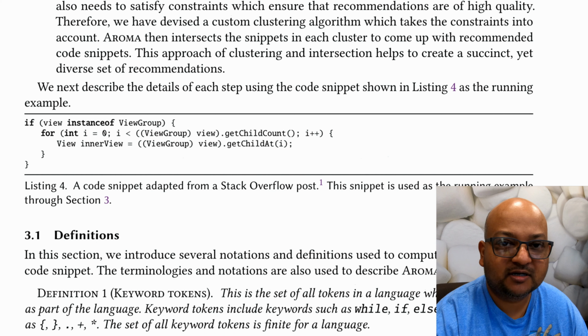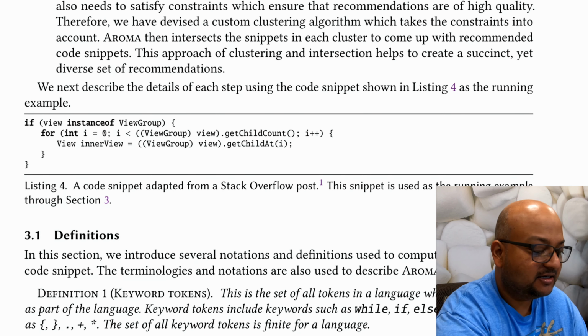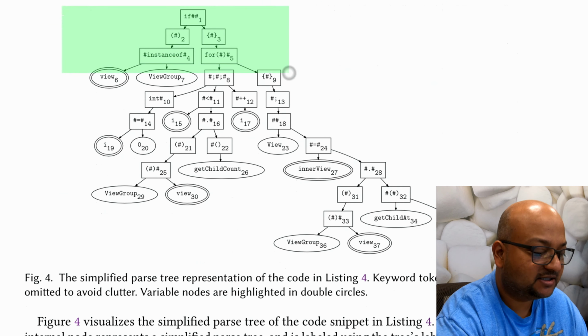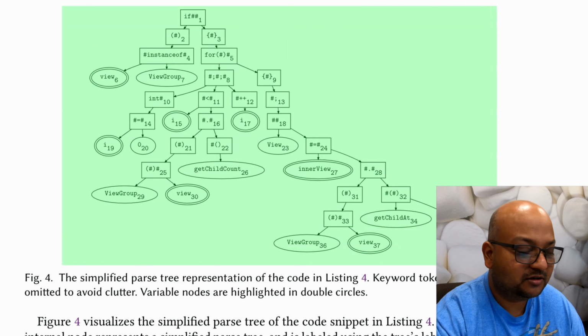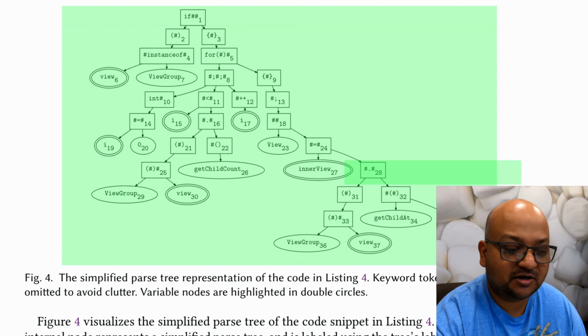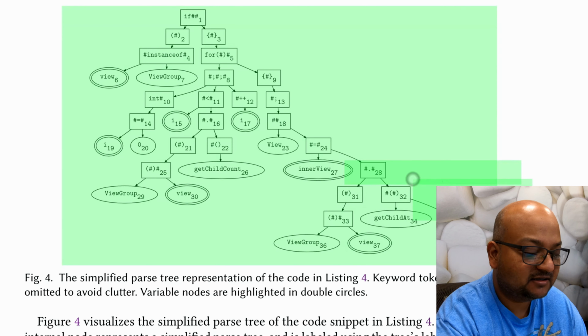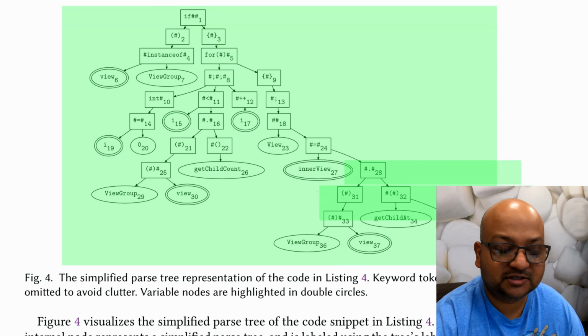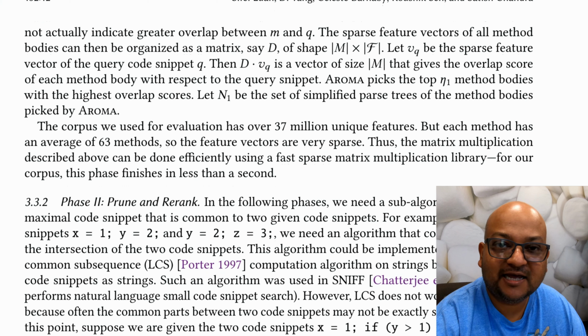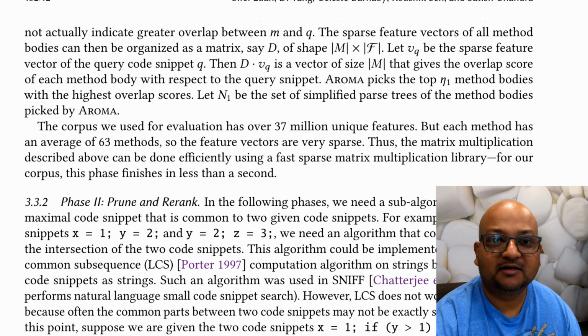Here's an example of what the abstract syntax tree would look like if you consider this code snippet. Its corresponding abstract syntax tree looks like this. You'll notice that variable names have been abstracted out because the specific names don't matter. We just want to see the patterns of how the variables are being used. I'd encourage you to read the full paper for the details of how exactly they extract features from the abstract syntax tree. But one detail I want to look at is how they compute the overlap between the input query